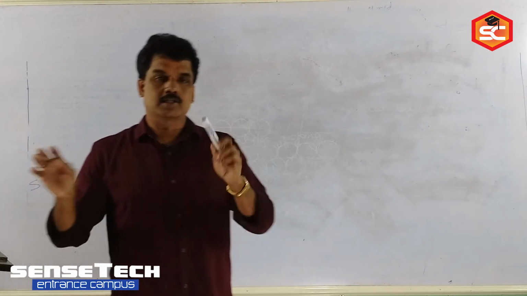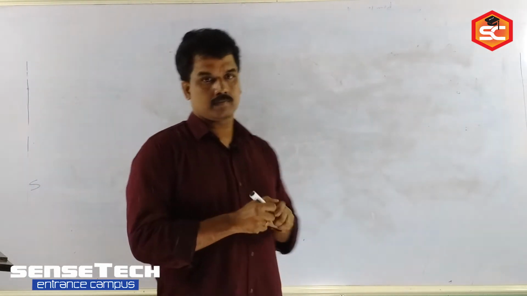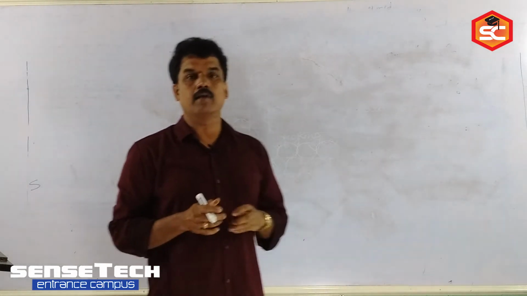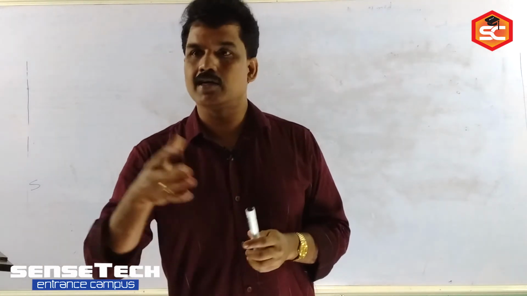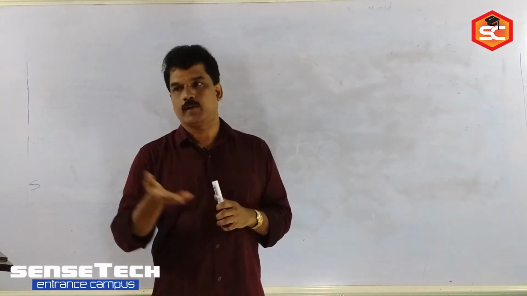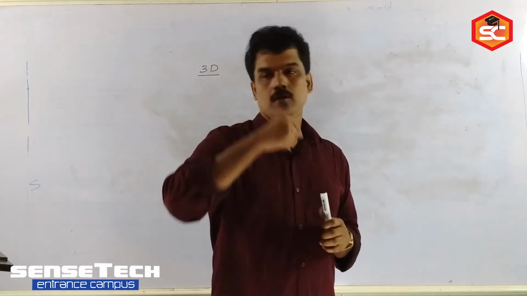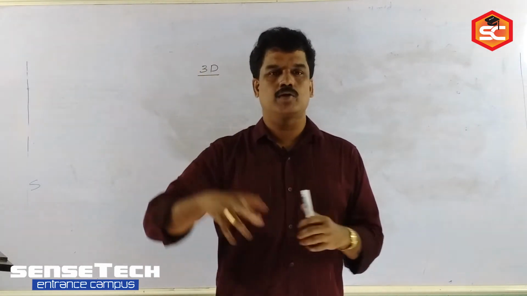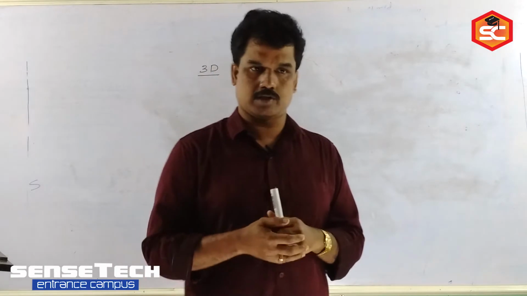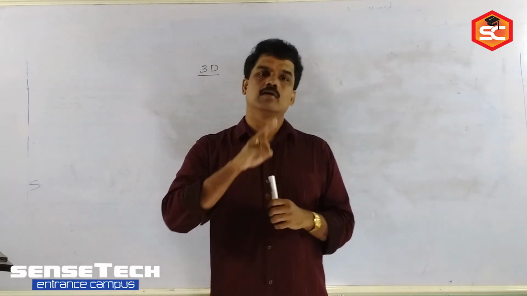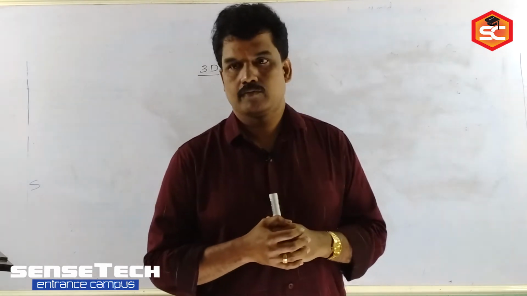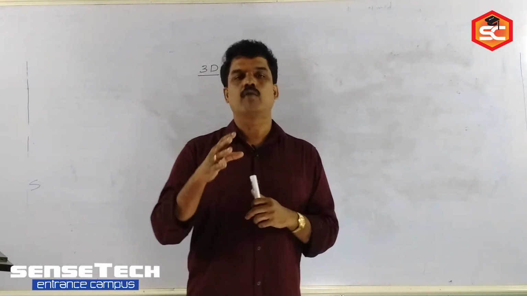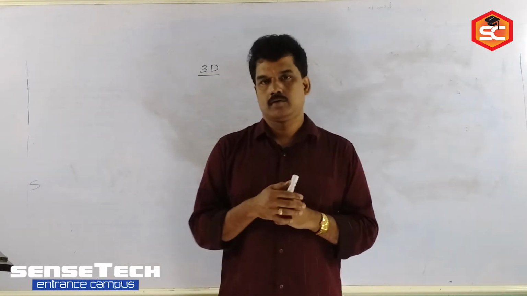Now go to the next arrangement, 3D packing. On a plane we can represent only 2 dimensions. 3 dimensions is difficult to represent on a plane. You already studied, I think, in the classes when they explained that one, the 3D they showed there, through that smart class or any other classes, the 3D arrangement of constituent particles in the crystals. For 3D, first of all we have to take the more efficient 2D packing. Which is the more efficient 2D packing? Hexagonal close packing. In the hexagonal close packing, we have to arrange the third layer.